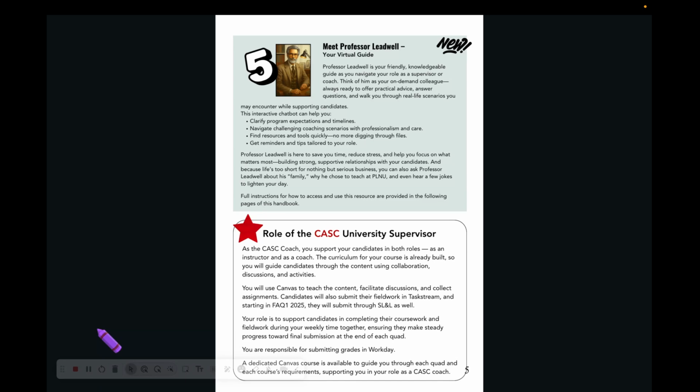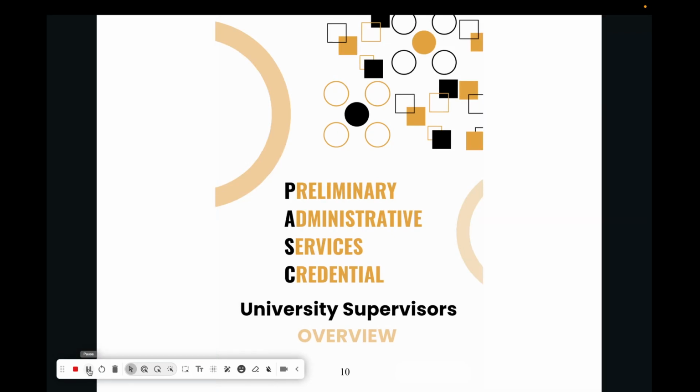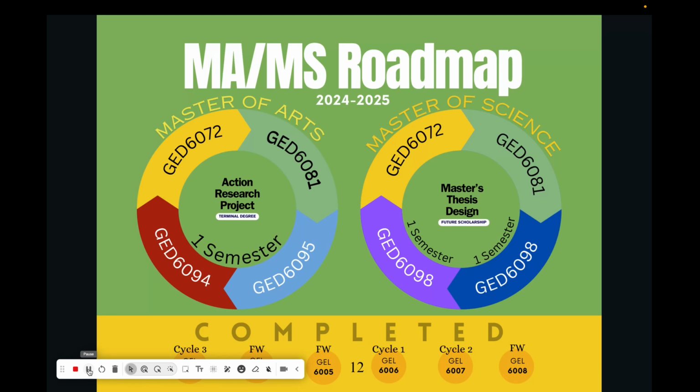These pages are general and give general deadlines as suggested for a timeline for each quad. Next, as we look at the beginning of each section for the PASC program and the CASC, you will find for each program a roadmap that lays out the course structure and sequence. You'll find a list of the courses that are required for the Masters and the Masters of Science. Receiving a Master's and a Master of Science is only allowed to take place along with the preliminary, but not the clear.